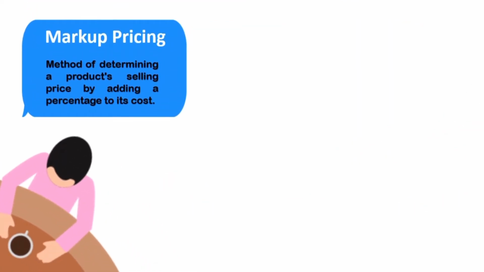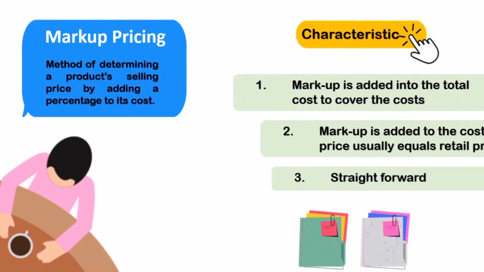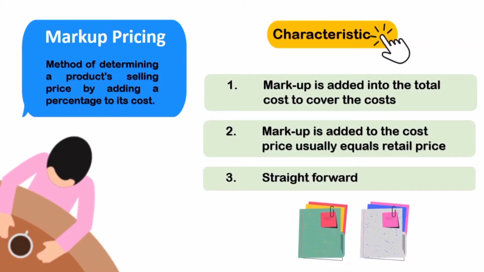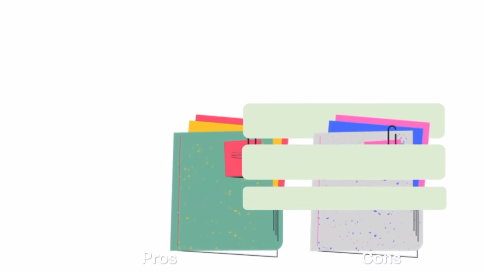The second pricing strategy is markup pricing. It is the method of determining a product's selling price by adding a percentage to its cost. The first characteristic is markup is added into the total cost to cover the cost. The second characteristic is markup is added to the cost price, usually equals the retail price, and it is straightforward to implement. Let's look into the pros and cons.